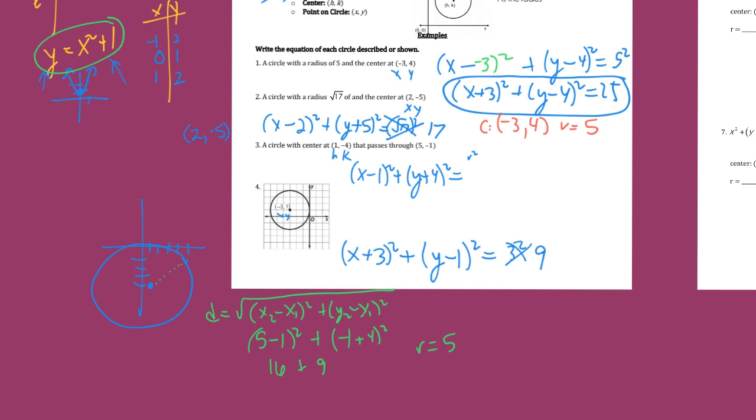And that looks like it's true, doesn't it? I mean, if you look at it, if the answer was like 75, you'd be like, okay, we done messed up. The length of this could be 5 units across. So what do we put here? Not 5, we put 25. Because the formula says x minus the h value squared plus y minus the y coordinate k squared equals the radius squared. So when we look at this, our circle should have a center at 1, negative 4. 1, positive, I'm sorry, that should be positive. 1, negative 4, and it does. And the radius equals 5.